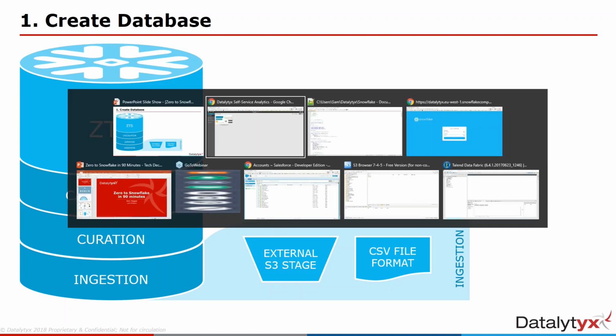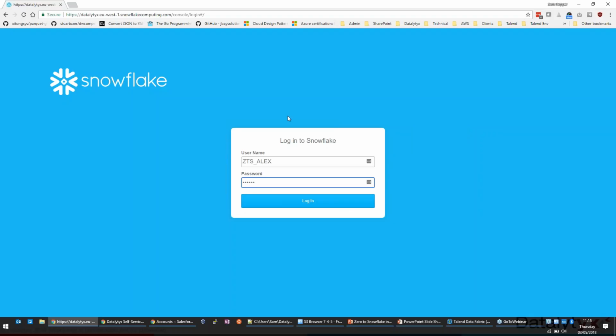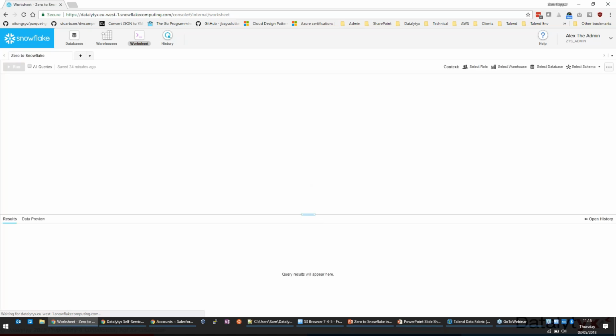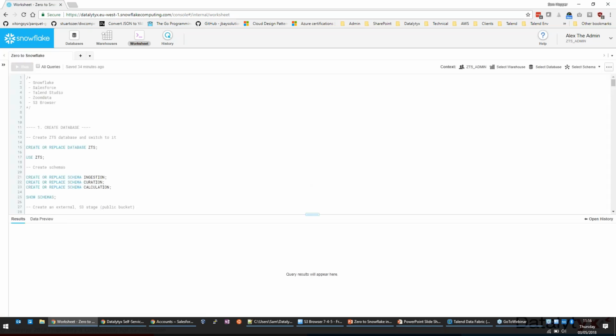If I just switch screens, I'm going to go through into, where is it? There it is. Okay, just going to log into Snowflake. Like I said, we've got a Snowflake account here, and we're going to log in as Alex, who's our fictional admin user, and just go through there. And what that'll do is take us to the Snowflake UI. I'll just give you a very quick tour.